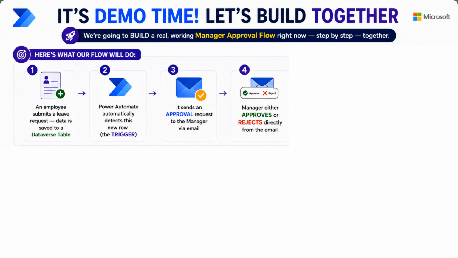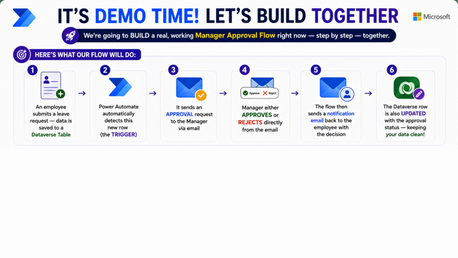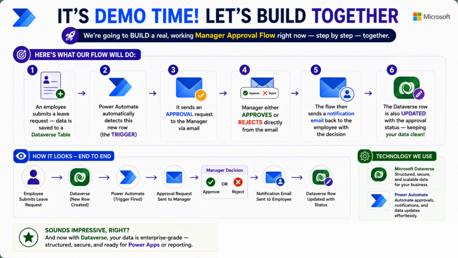The manager either approves or rejects directly from email or Teams. And then the flow sends a notification email back to the employee with the decision. The Dataverse row is also updated with the approval status, keeping your data clean. Sounds impressive, right? And now with Dataverse, your data is enterprise grade, structured, secure, and ready for Power Apps and reporting.